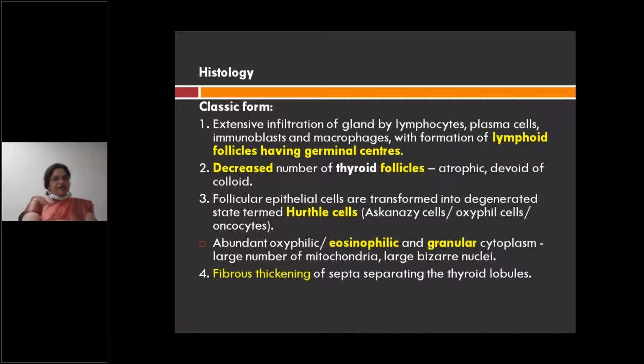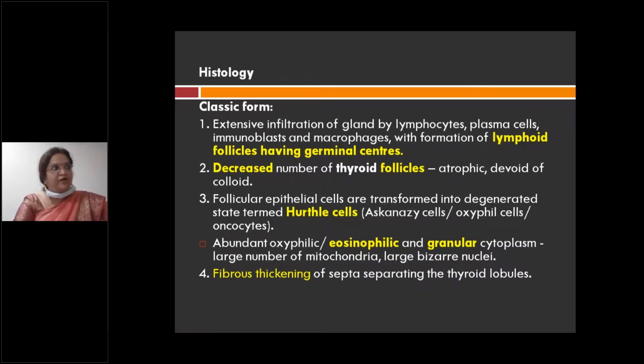Now, whatever follicular epithelial cells are there, they undergo Askanazy change or oxyphilic change or oncocytic change, meaning cells with abundant granular eosinophilic cytoplasm. Why do they have that eosinophilia or granular cytoplasm? Because of mitochondrial activity. And apart from that, they have fibrous thickening of septa separating thyroid lobules. Apart from that, they have fibrosis, which is separating thyroid lobules.